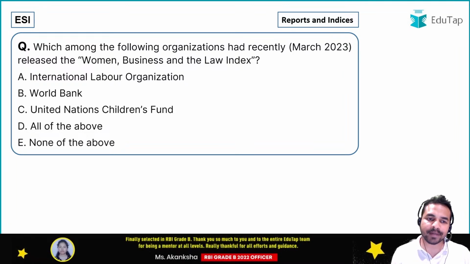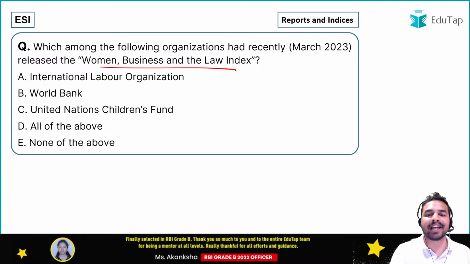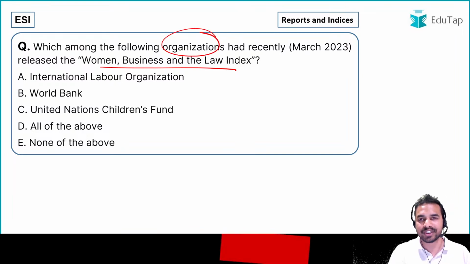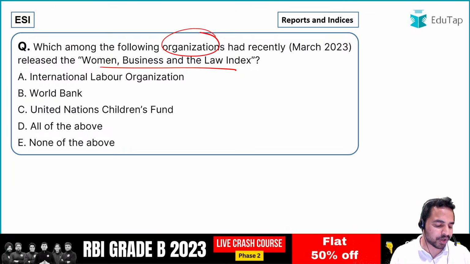So guys, the next question is in front of all of you, from the Women, Business and the Law Index. So guys, quickly go through the statement, go through the question, and tell me the right answer. In this question you are just required to tell me the organization. So quickly tell me which organization has released the Women, Business and the Law Index.